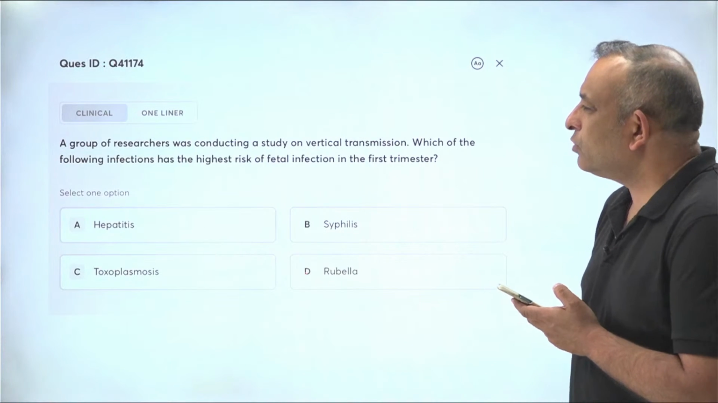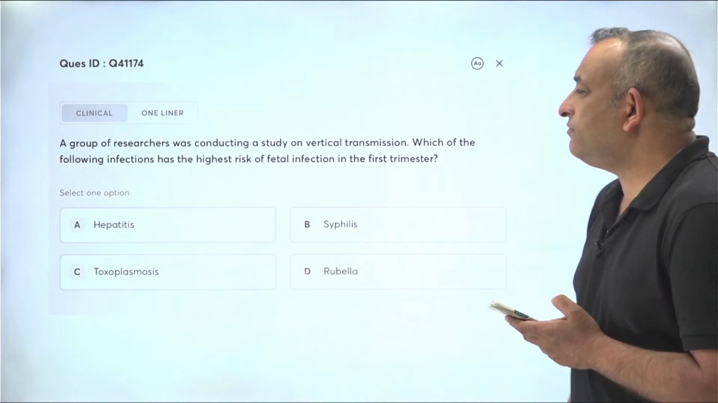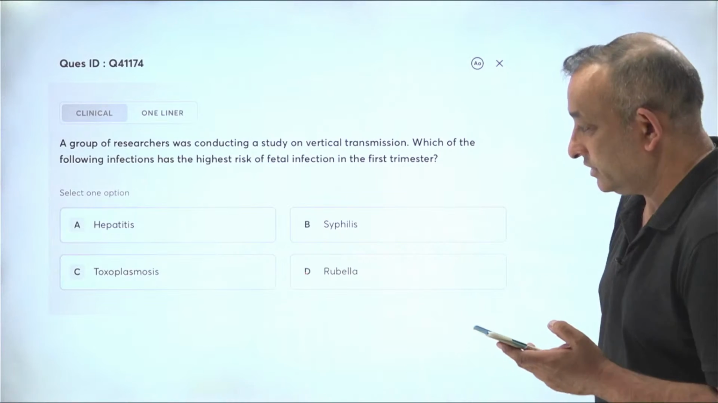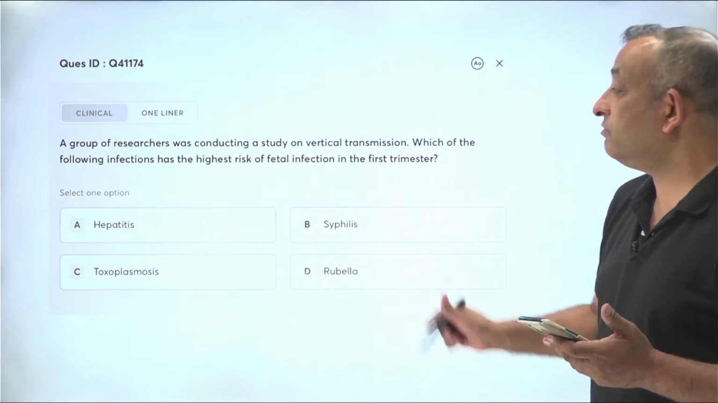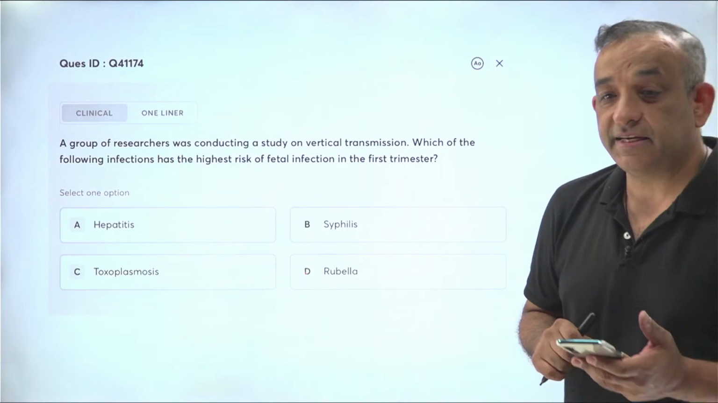One more question. A group of researchers was conducting a study on vertical transmission. Which of the following infections has the highest risk of fetal infection in the first trimester? Very good question. Highest incidence of mother to child transmission. That's a hint I'm giving you. Most likely transmission.